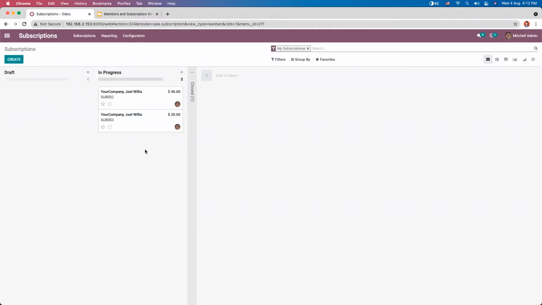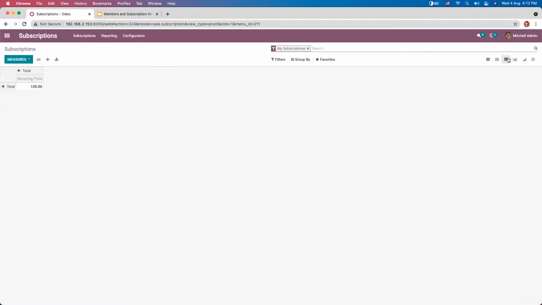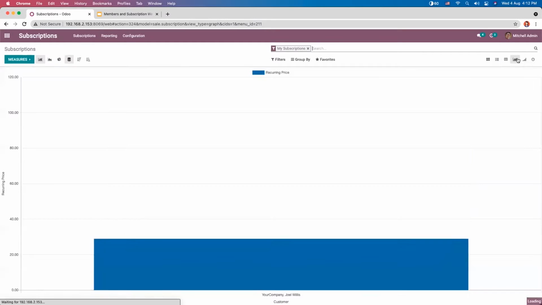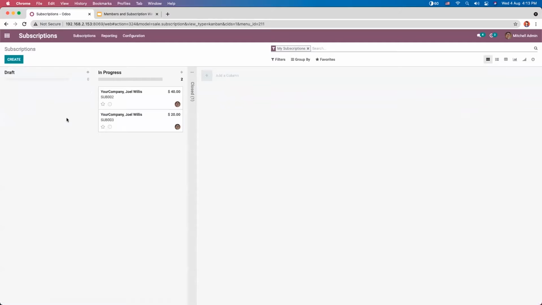We will be able to view the subscriptions in draft, then the subscriptions in progress stage, and you can view closed subscriptions from this Kanban view. We can get not only a Kanban view, but we have some other views like list view, pivot view, then we have graph view, cohort view. This will help you get an idea about the subscriptions. Now, we come back to the dashboard. And before creating a new subscription, let's create a subscription template.